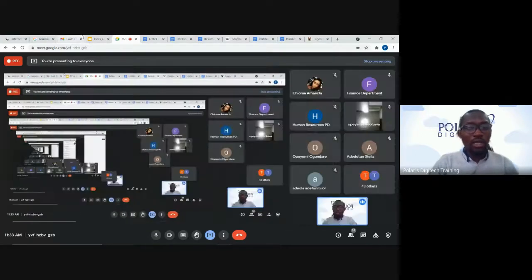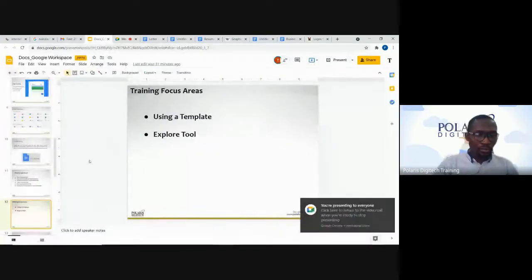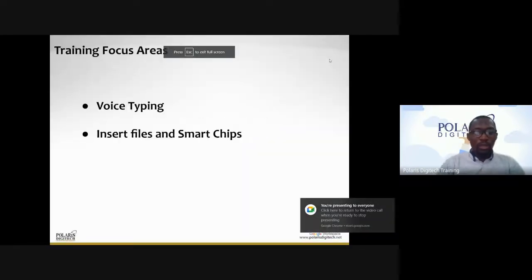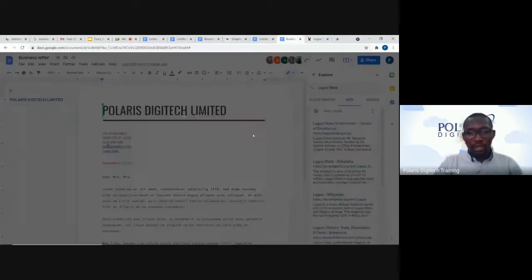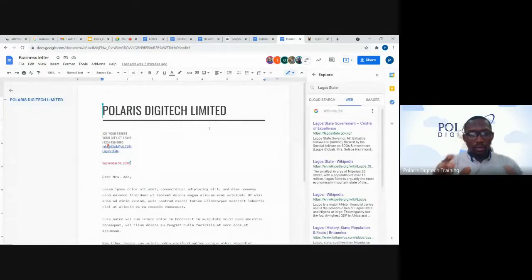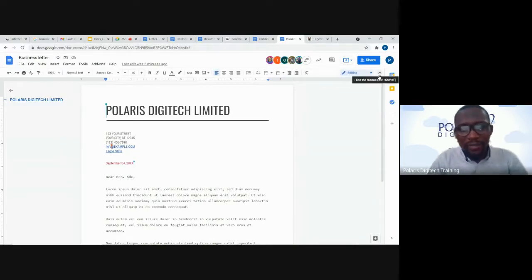So let's move on to the next functionality we have. We have voice typing, insert files and smart chips. So going back to that same document, yes, my collaborators are still here, active. So voice typing, one of the great features that Google Docs provides, which makes our work seamless, is the voice typing functionality. Let's look at this scenario.